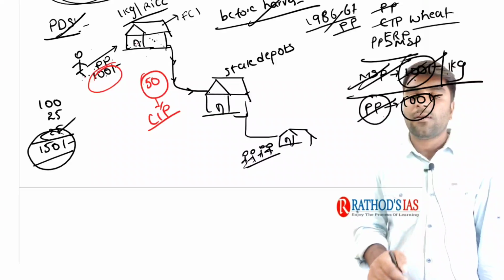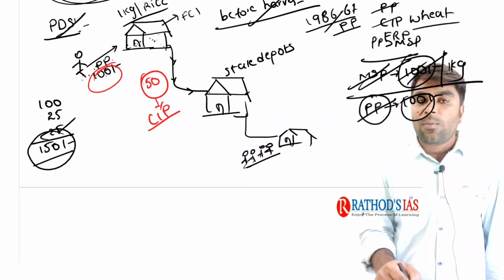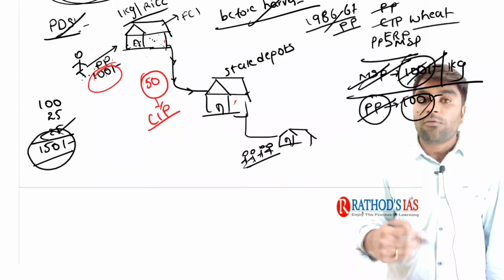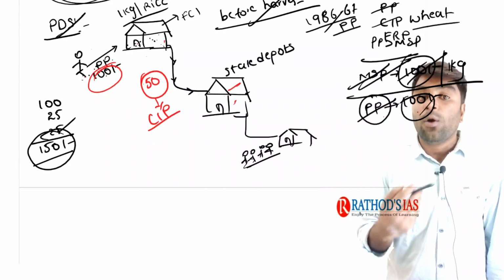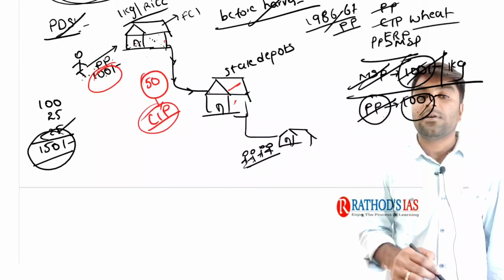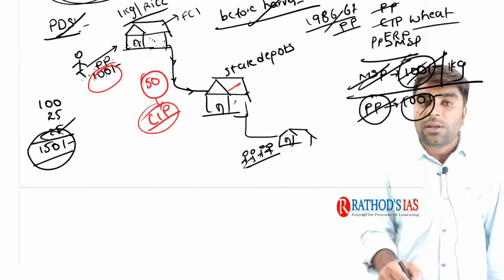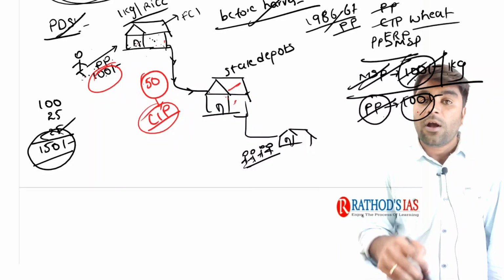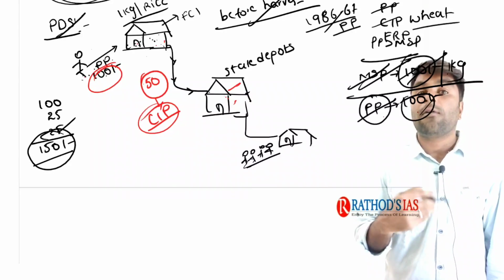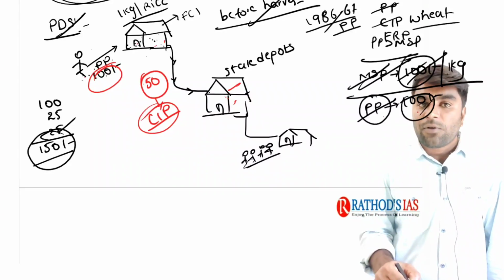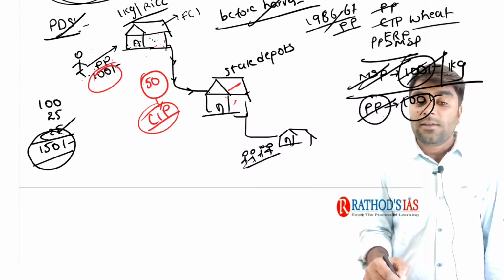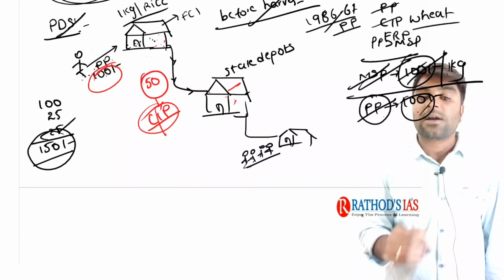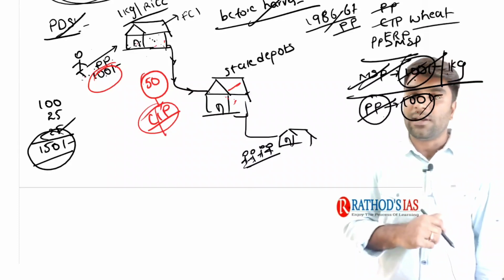To put it very simply for you, the price at which the Food Corporation of India sells the food grains to the state government depots or godowns is called the central issue price. The Food Corporation of India, or otherwise the Government of India, the price at which it sells the food grains to the state government depots is called the central issue price, or sometimes just the issue price. Right? I hope it is very clear.